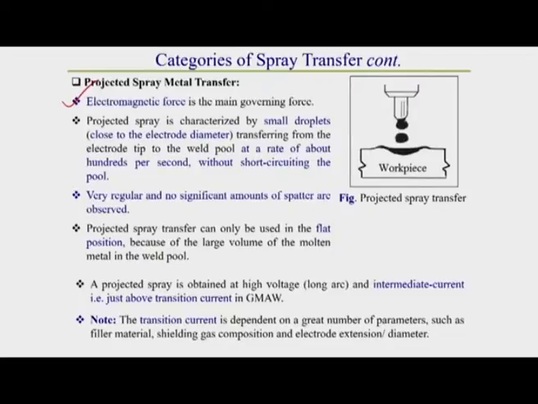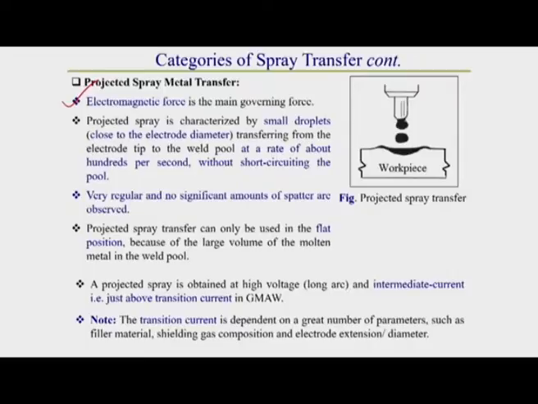Generally, projected spray is characterized by a small droplet whose diameter is approximately close to the diameter of the core electrode. The droplets transfer from the electrode tip to the weld pool at a rate of about 100 per second without short circuiting the pool.